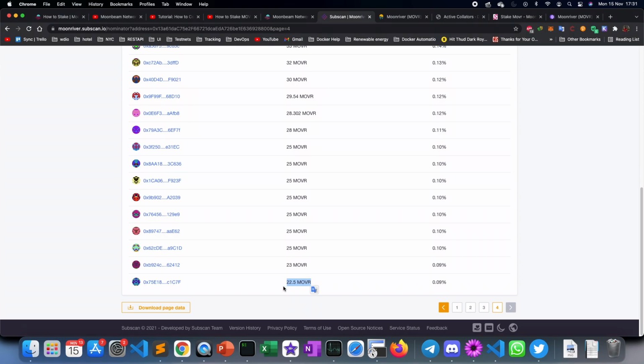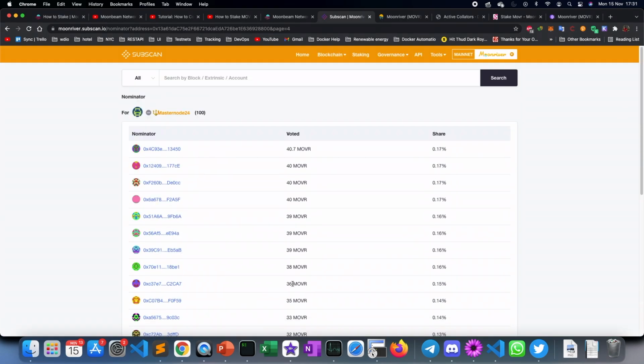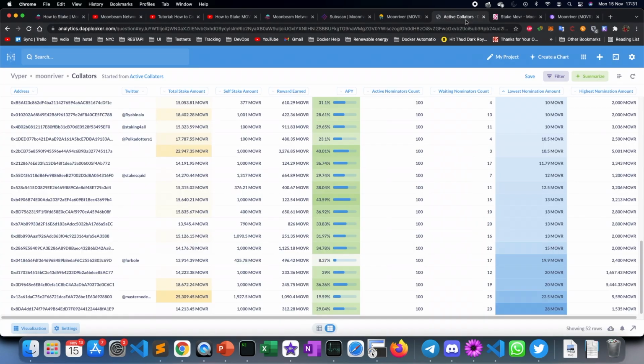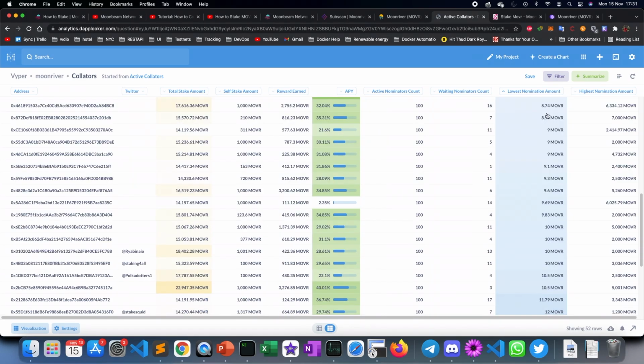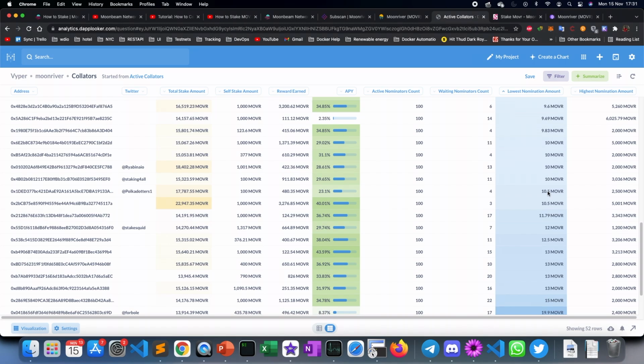What I mean by that is, this is the 100th person who is eligible for rewards on that particular collator. So if you have 21, then you're better off choosing someone else with a lower minimum nomination amount, lower than what you have. That way you will have rewards coming to you.